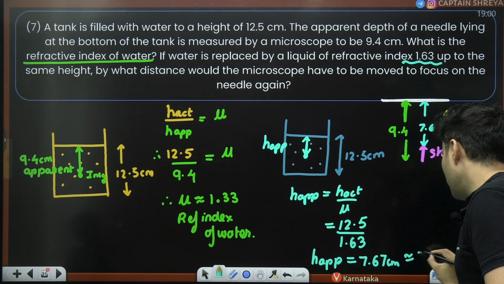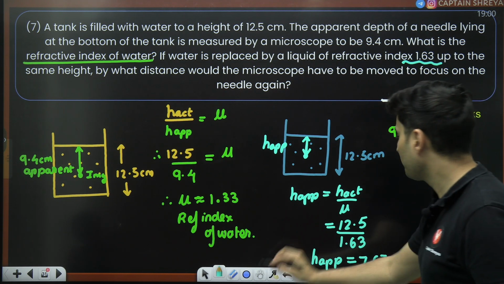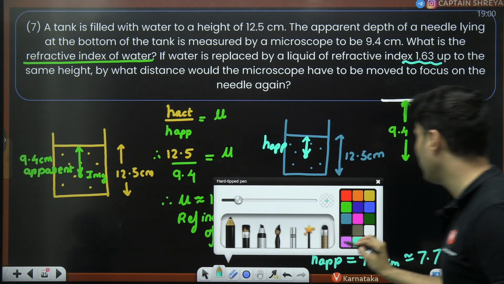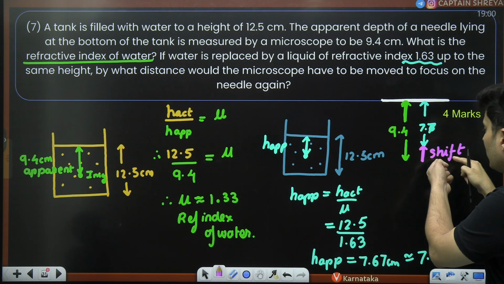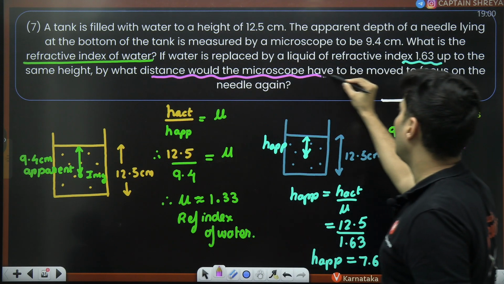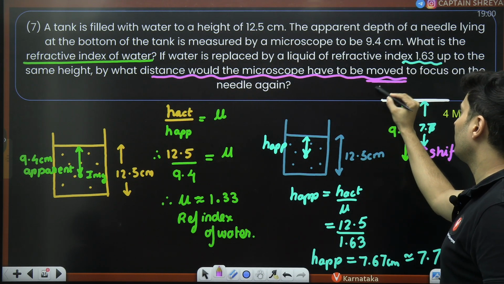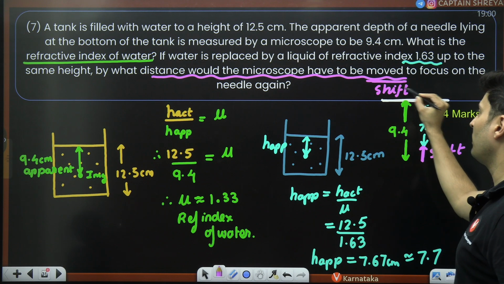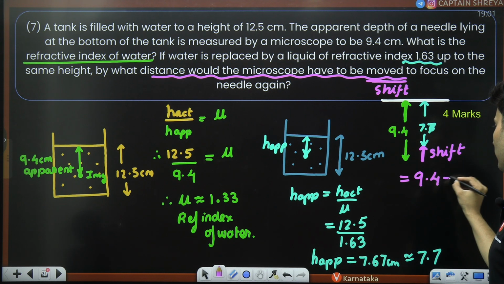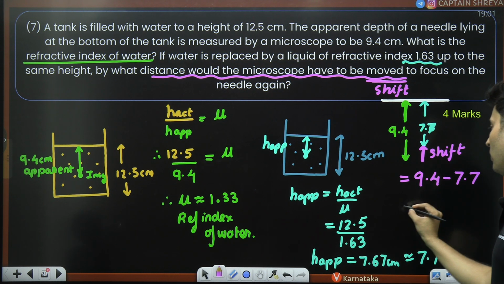7.67, you can approximately take it as 7.7 also. So the shift which will occur, the image has shifted. That is exactly the shift distance of the microscope. You have to move it basically. You have to shift that microscope exactly by that distance, which is 9.4 minus 7.7.